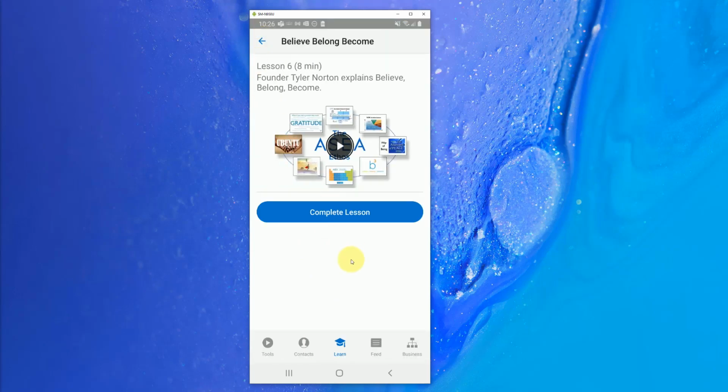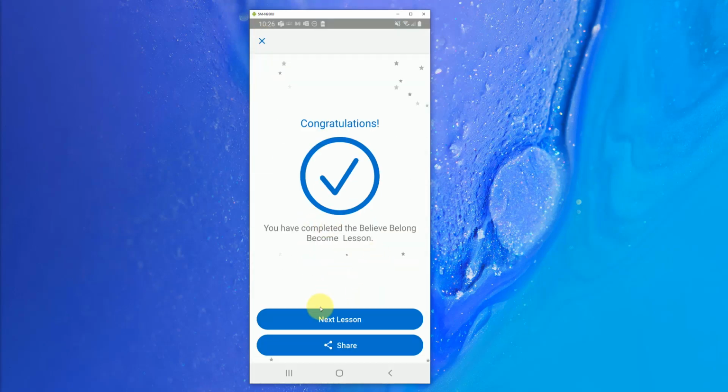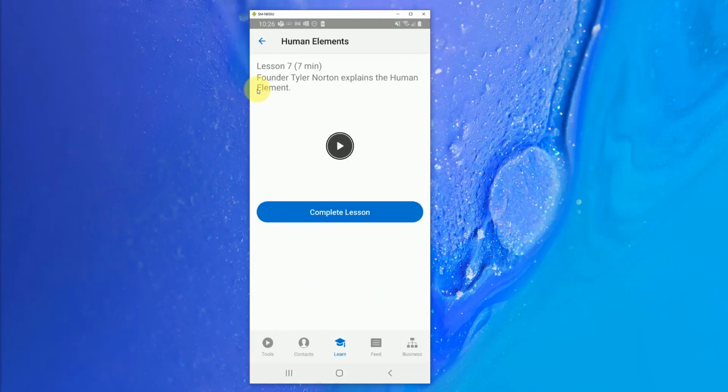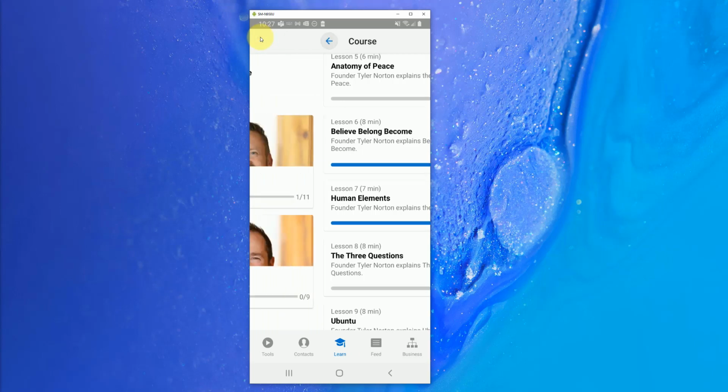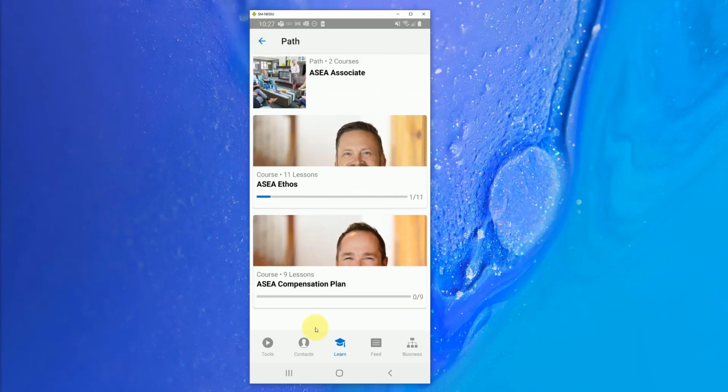And when you're done with that, you can click on the complete lesson here and move on to the next lesson, just like so. It's a good, fun way to engage with the content to make sure you and your team are learning about all of the different elements of ASEA. So we're really excited that the Learn section is going to be such a big part of the future of this app and the associate onboarding experience. So I'm excited to show you more about it.